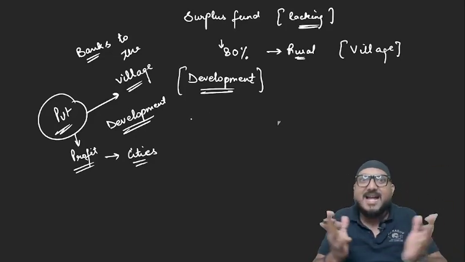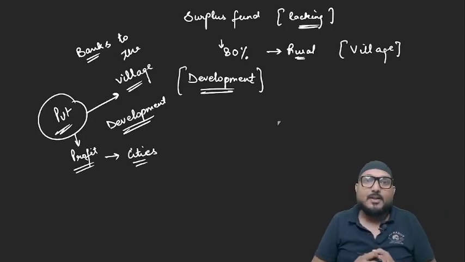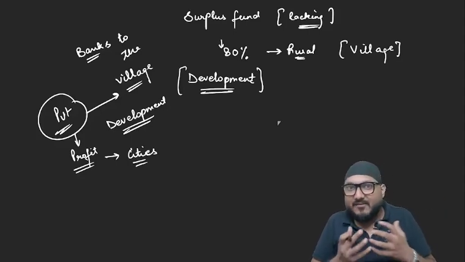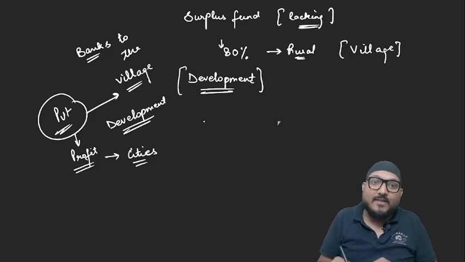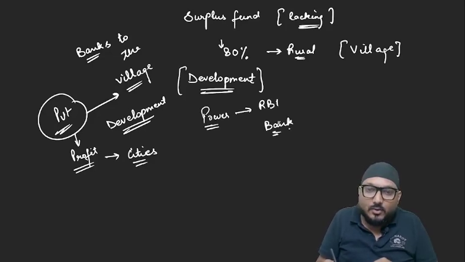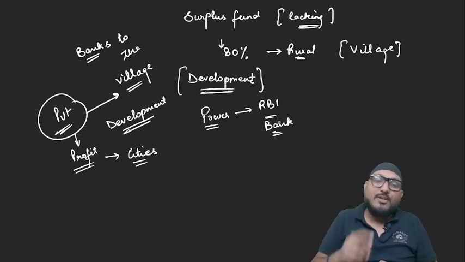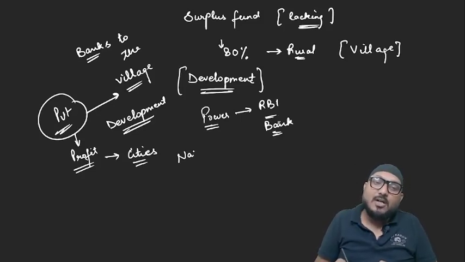When all such actions were noticed by people in the central government, they realized that they don't have any power to actually force RBI or other banks to do their task. So this was when the central government came up with the idea of nationalization of banks.